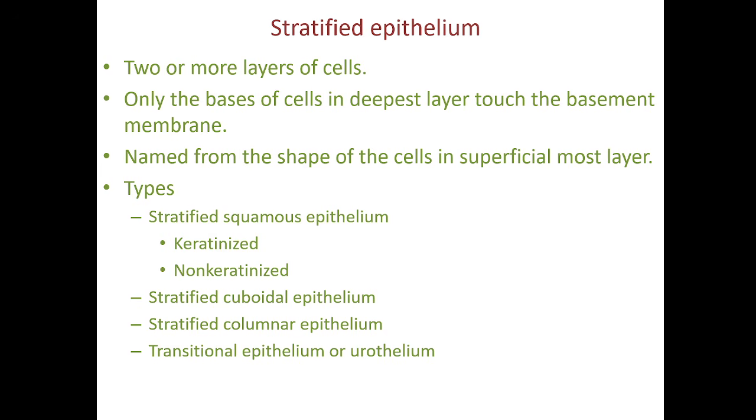And we know there are various types of stratified epithelium. So the name of the epithelium is given depending on the shape of the cells present in the superficial most layer. So in the superficial most layer, if the cells are flat, we will call it stratified squamous epithelium. If the cells in the top layer are cuboidal, we will call it stratified cuboidal epithelium, like that. So what are the types? Stratified squamous epithelium, keratinized or non-keratinized. Stratified cuboidal epithelium, stratified columnar epithelium, transitional epithelium or urothelium.